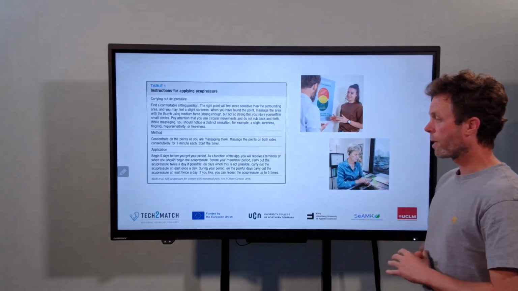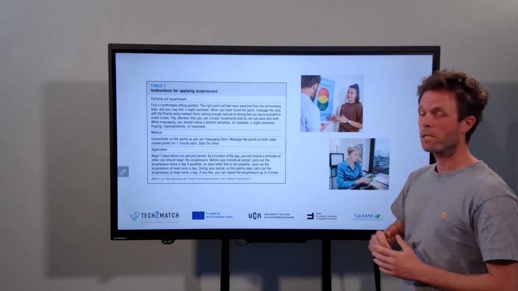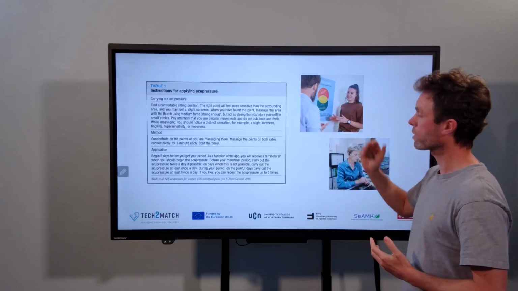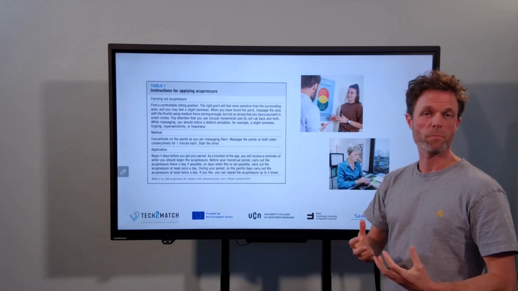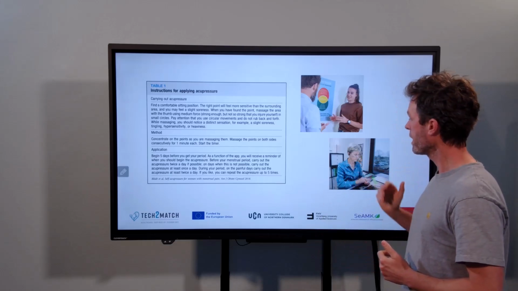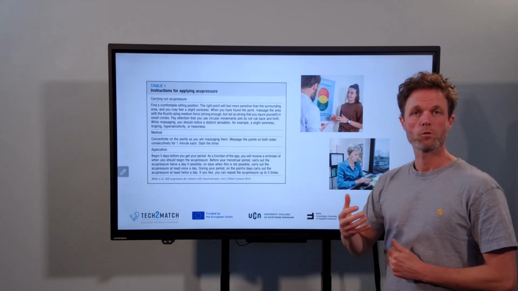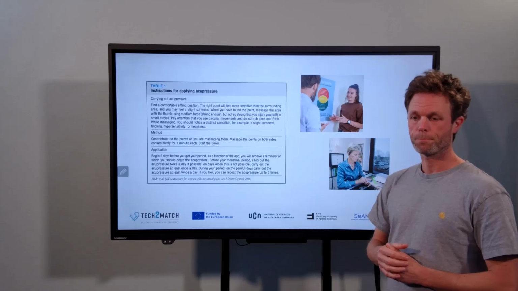So this differs from a normal clinical setting where the healthcare professional would instruct the patient in the self-management of a specific treatment. Here, the patient would receive the treatment through the mobile application.